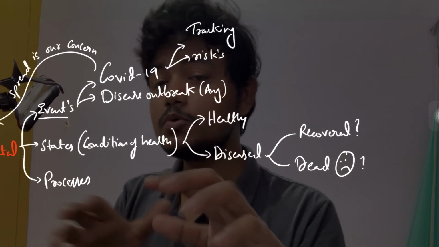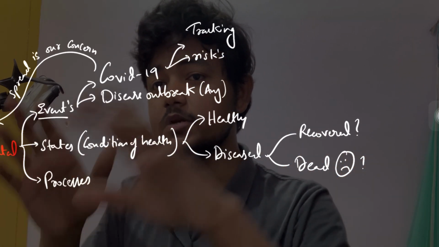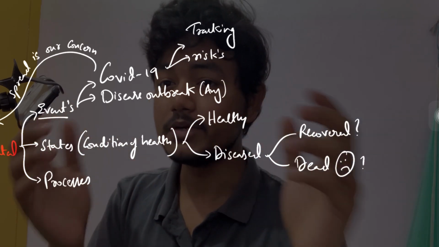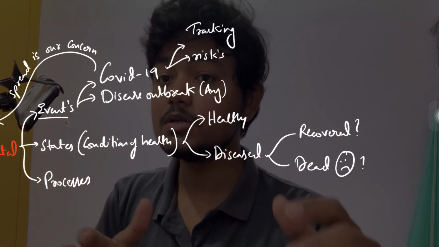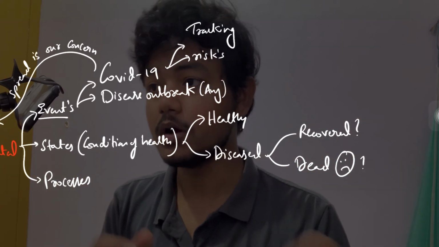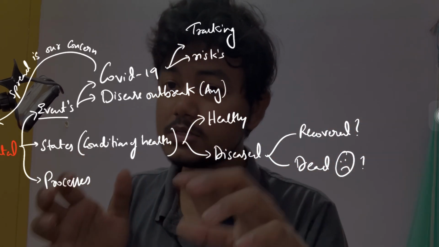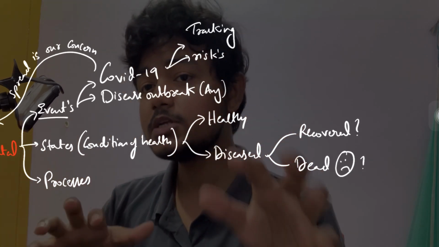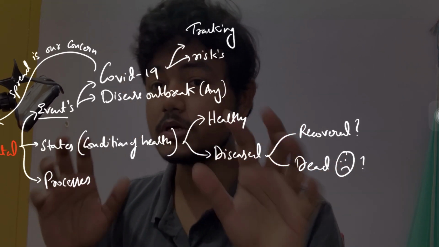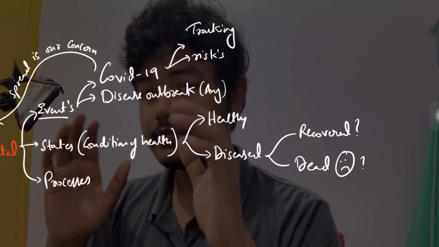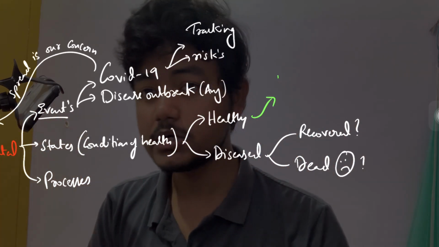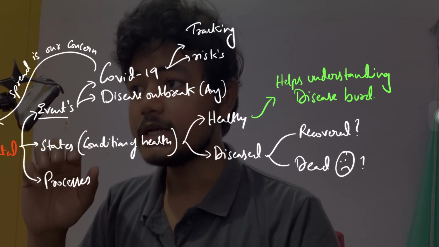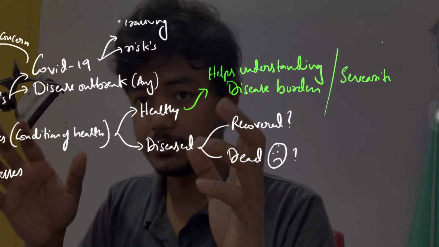But if we come to an understanding that this virus has entered this group of people, and this population is now diseased and almost everyone is dying there, nobody is recovering, or it is severe, then that is again a headache. So that is why the state of the person, the condition of the health, is important to know. Because if the majority of the people are dying and not recovering, then it becomes a major health concern to the country. Hence, it helps in understanding the disease burden.